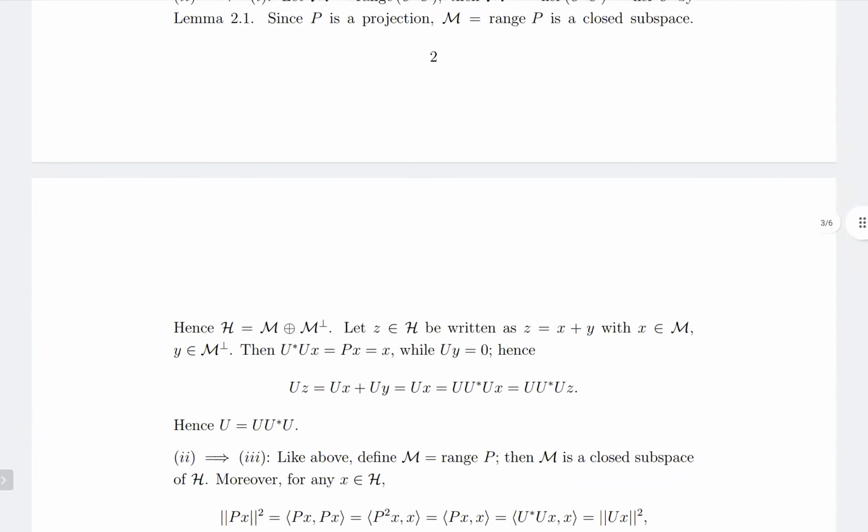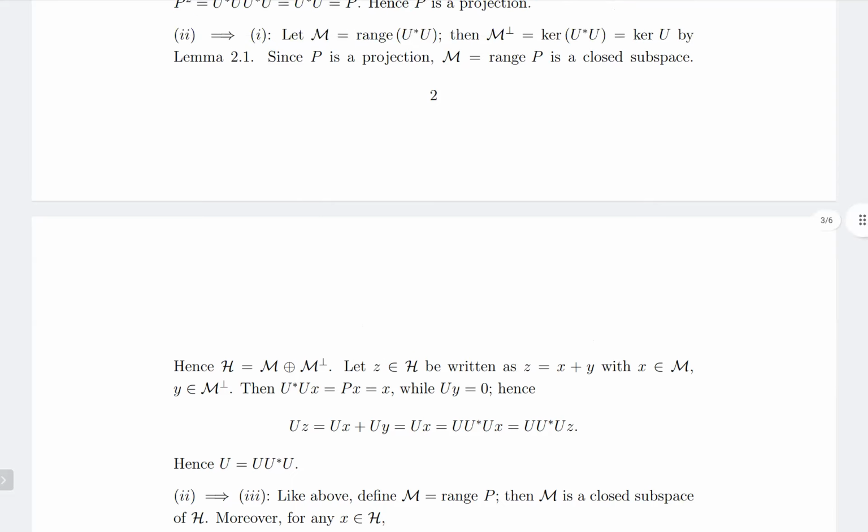So we have P is a projection and M is a closed subspace. And so we can write H as M direct sum M perp. Now any element z in H can be written as x plus y, where x is in M and y is in M perp. So U star U x is equal to P x by definition, and P x equals x because x is in M, so M is in the range.